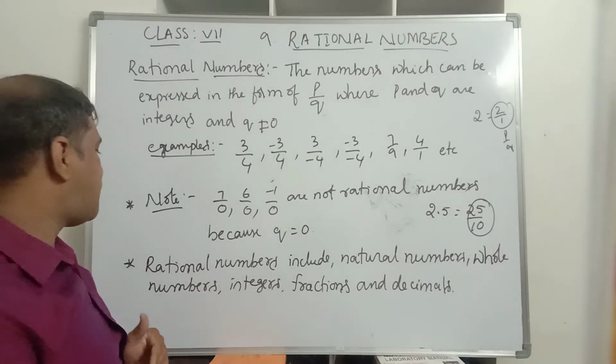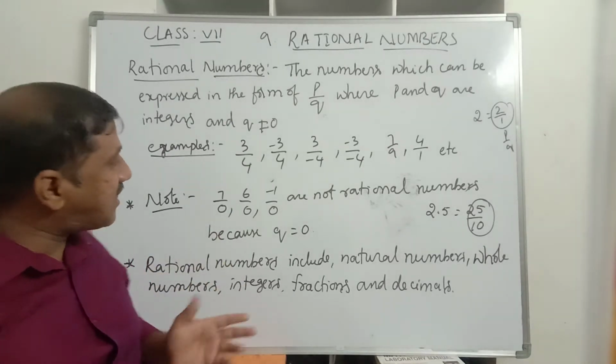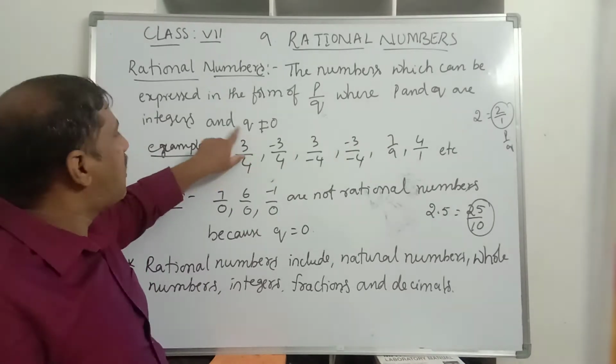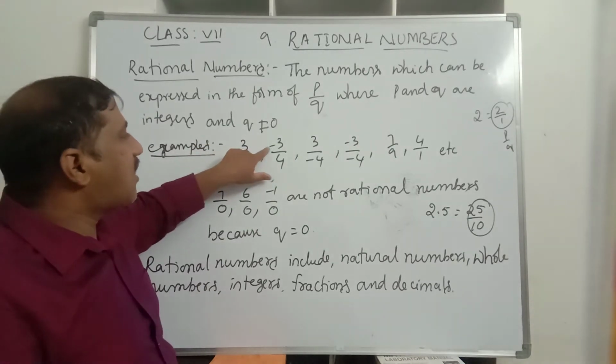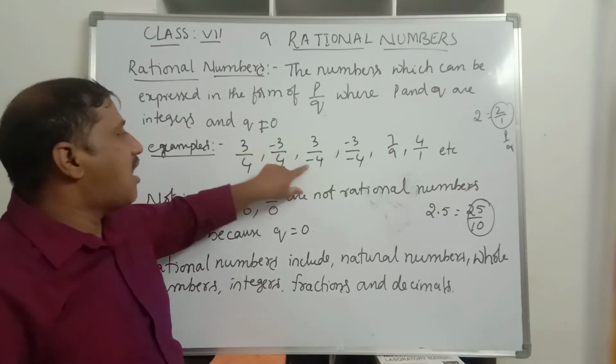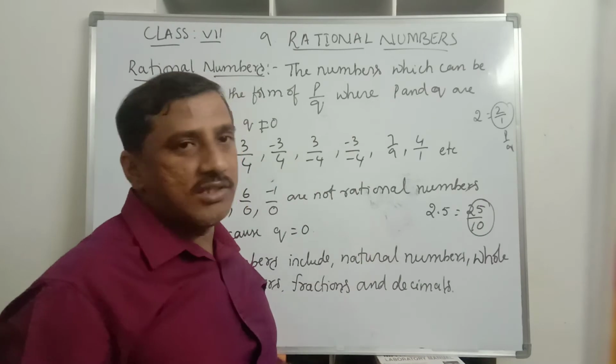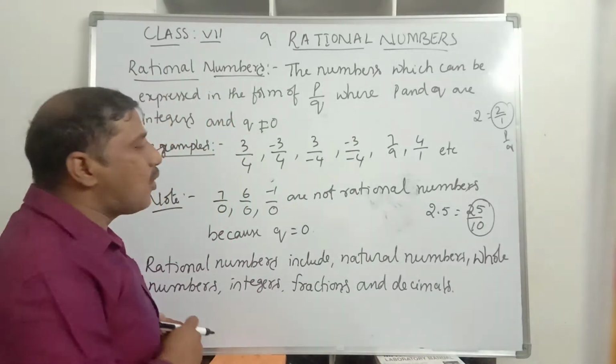Now we will discuss equivalent rational numbers. As I wrote here, the numerator and denominator both are positive. It is a positive rational number. Here the numerator is a negative integer, and here the denominator is a negative integer. Here both numerator and denominator are negative integers.